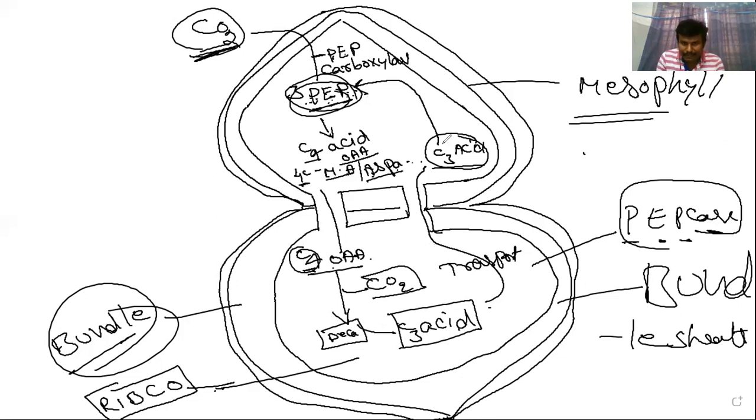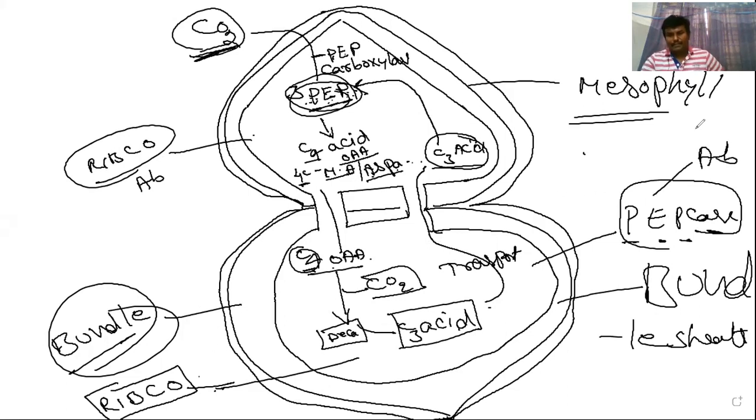Next, in the mesophyll cells, the ribulose bisphosphate carboxylase oxygenase enzyme is absent, but the phosphoenol pyruvate carboxylase enzyme is present. You have to remember this carefully. So in bundle sheath cells, ribulose bisphosphate carboxylase oxygenase enzyme is present, and phosphoenol pyruvate carboxylase is absent.